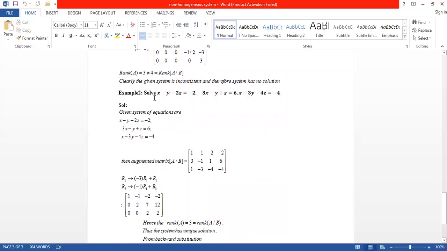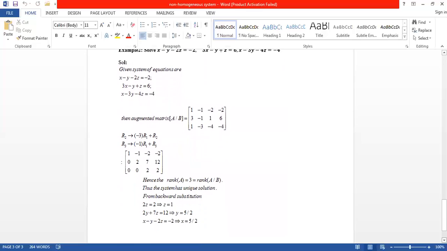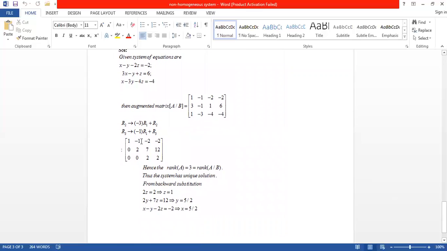Similarly, example 2: solve x minus y minus 2z equals minus 2, 3x minus y plus z equals 6, x minus 3y minus 4z equals minus 2. So the same thing: write the augmented matrix and convert it into echelon form. The final output is 1, minus 1, minus 2, minus 2; 0, 2, 7, 12; 0, 0, 2, 2. Deleting the last column, the rank of A is 3. You get the rank of the coefficient matrix. For the rank of AB, you consider the full matrix. We have three non-zero rows, so the rank of AB is also 3.